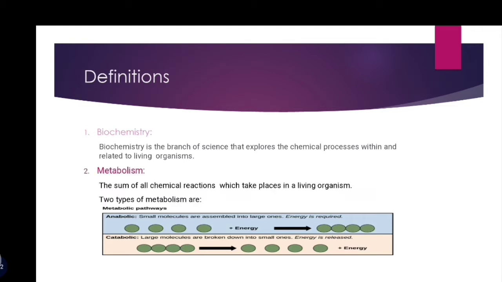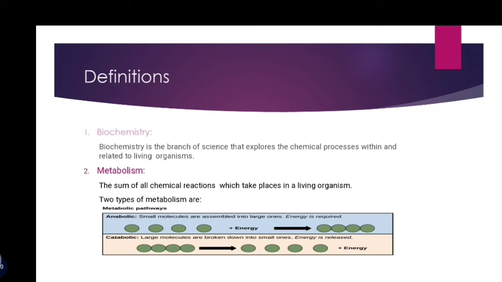The second definition is metabolism. The sum of chemical reactions which take place in a living organism is called metabolism. These reactions are of two types. First is anabolism and second is catabolism. Anabolism means small molecules are combined into a large one. Energy is required for anabolism. Actually, anabolism is a joining process. In this procedure, small molecules combine and a large or big molecule is formed.